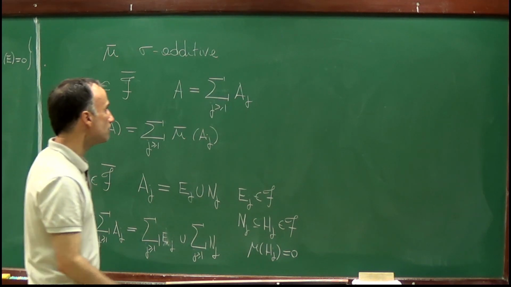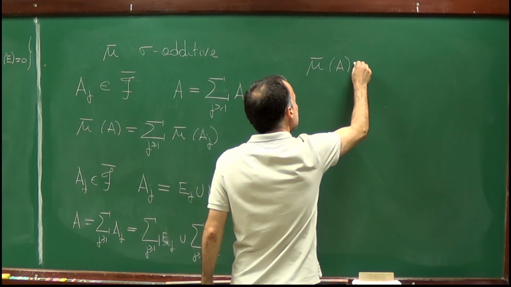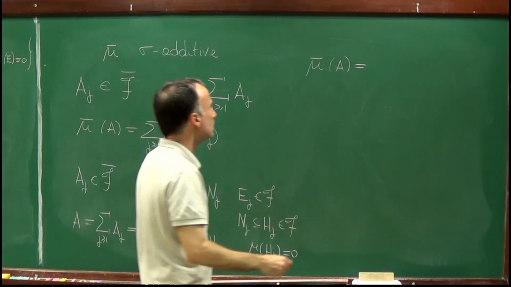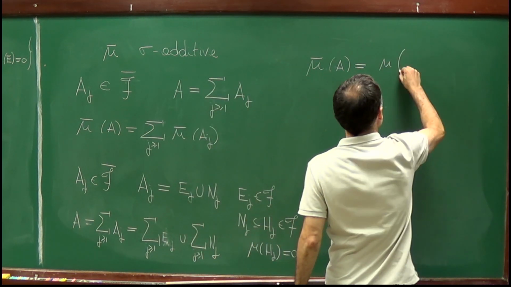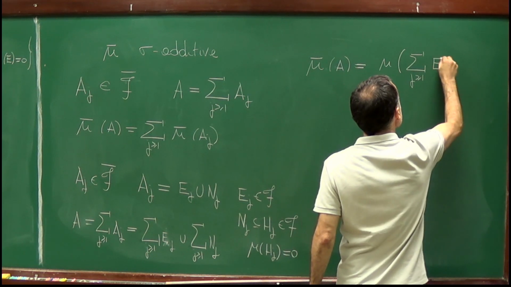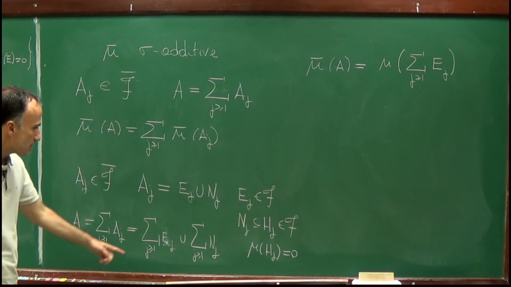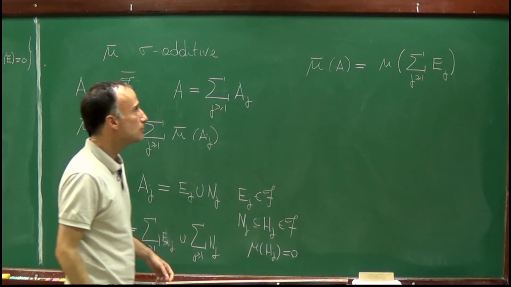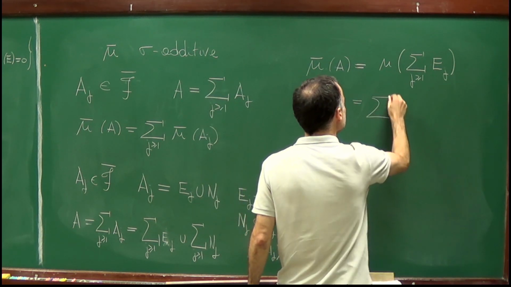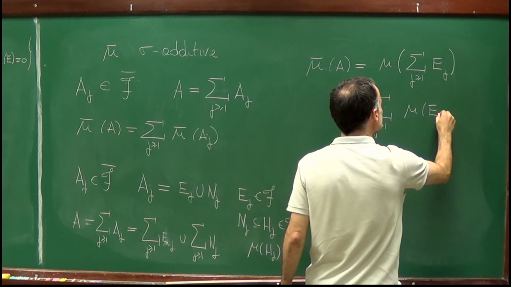Therefore, by definition of mu bar, mu bar of A is equal to mu of the union of E_j. And since the sets E_j are disjoint 2 by 2, and mu is sigma additive, this is equal to the sum of mu of E_j.